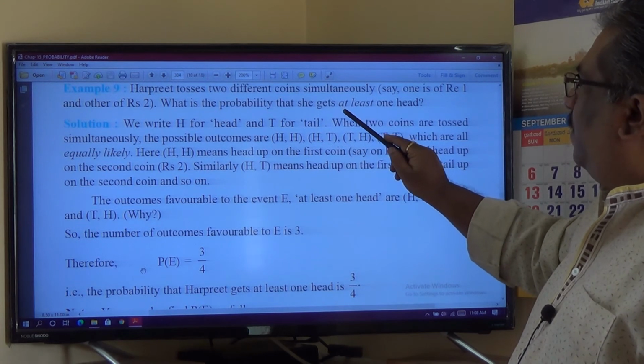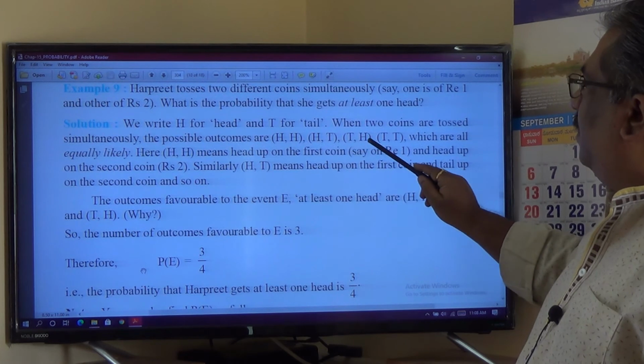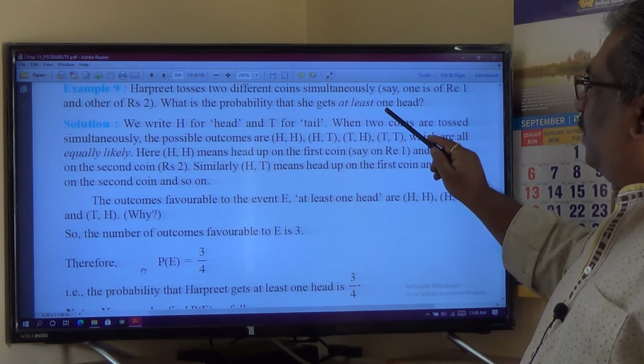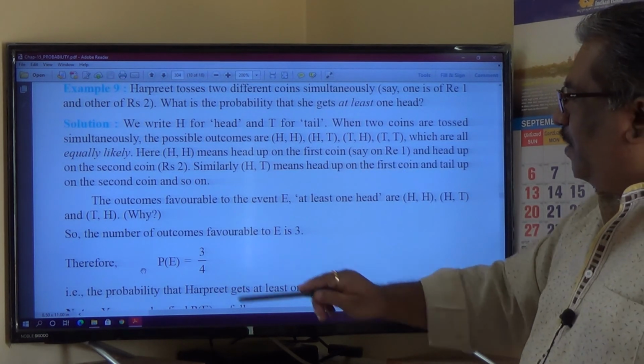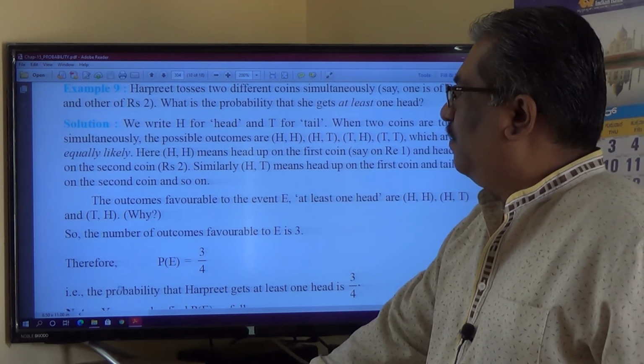Therefore, probability of getting at least one head is equal to number of outcomes favorable for getting at least one head, which is 3, divided by total number of possible outcomes, which is 4. 3 by 4 is the answer for this question. Okay, this is how you can find out.